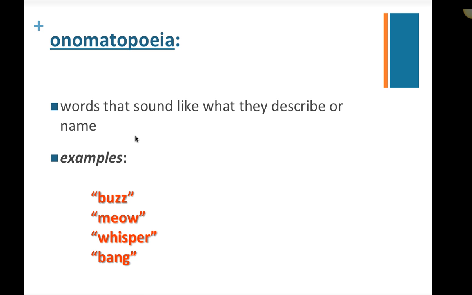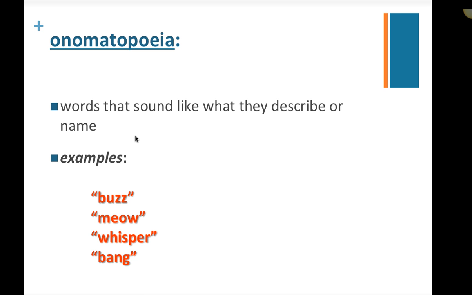Buzz is an example of onomatopoeia. Meow, right? Think about that word meow. It's an actual word. You can spell it out, M-E-O-W, but it sounds like the noise that a cat makes, right? That's onomatopoeia. Or the word whisper. When you say whisper, it sounds like what a whisper sounds like.